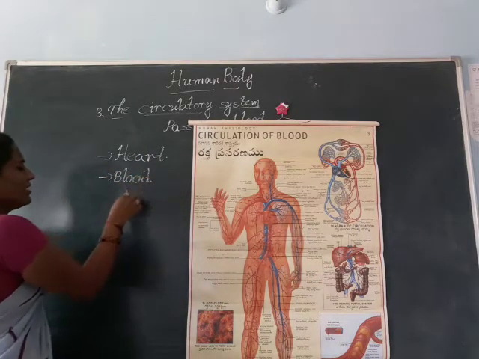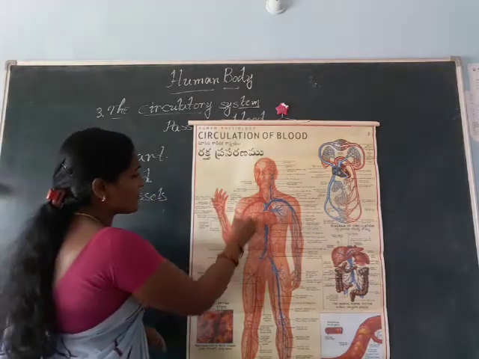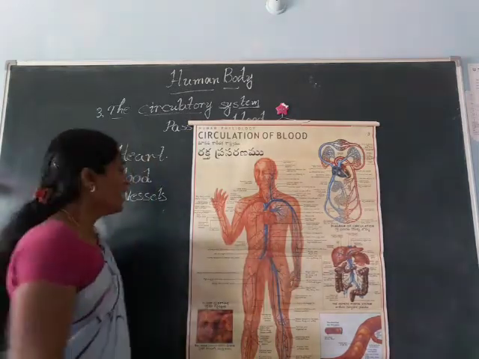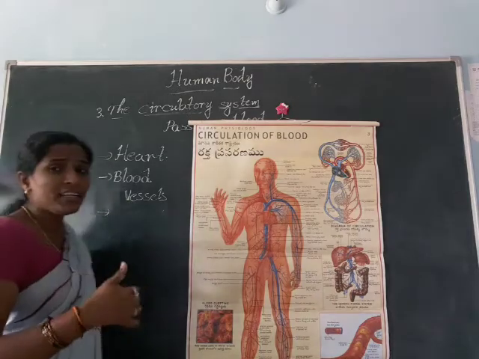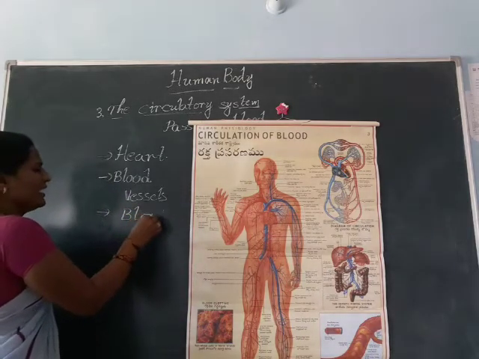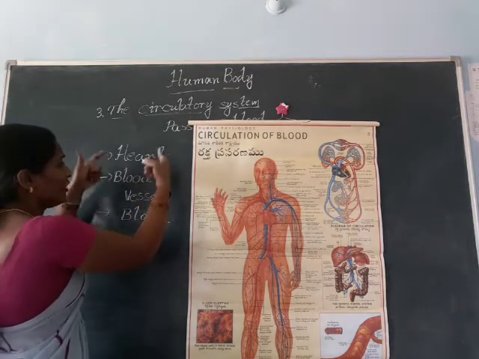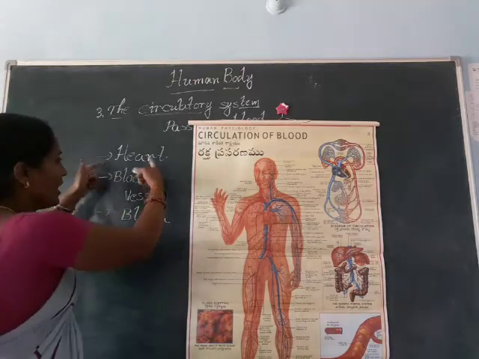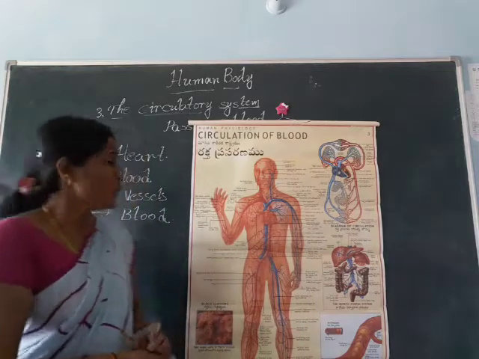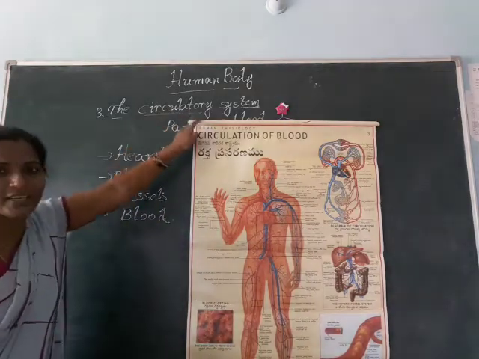Blood vessels. See, these red colored structures we call blood vessels, and what will these blood vessels pass? Come on, that is blood. Okay, see, the blood is passed through the blood vessels and it reaches the heart. The heart pumps the blood all over the body. So, okay, these are the main important organs in the circulatory system.